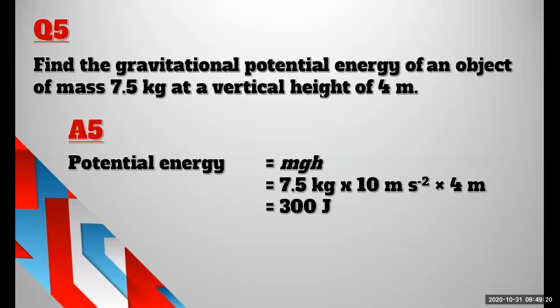If a question like this comes for structured essay or essay, write the formula, apply the values, and 300. Teacher, acceleration is not given. g is gravitational acceleration. Gravitational acceleration is 10 ms minus 2. Usually they will give it in the exam. Here I have not given it, but you know that gravitational acceleration is 10 ms minus 2.